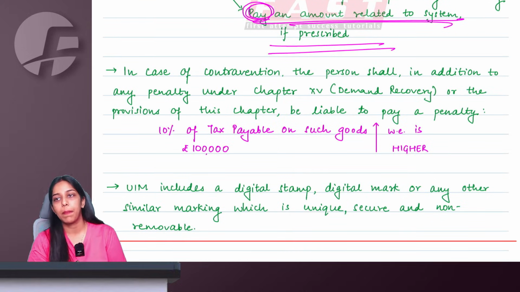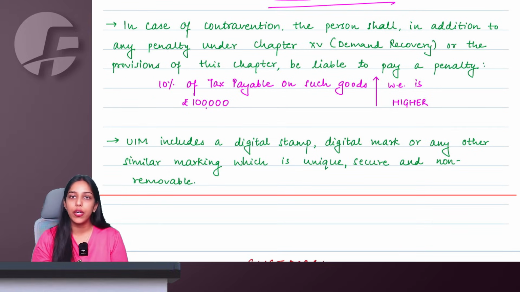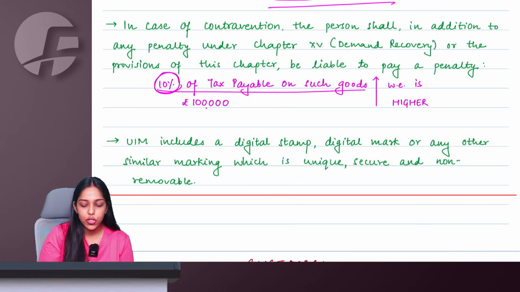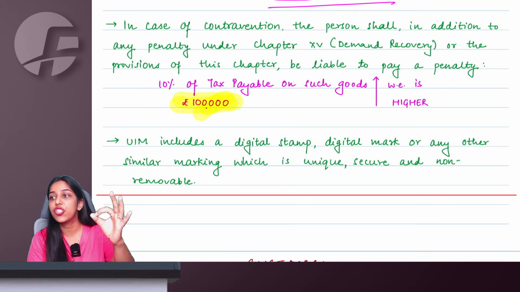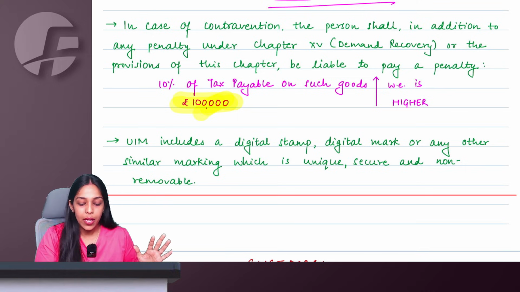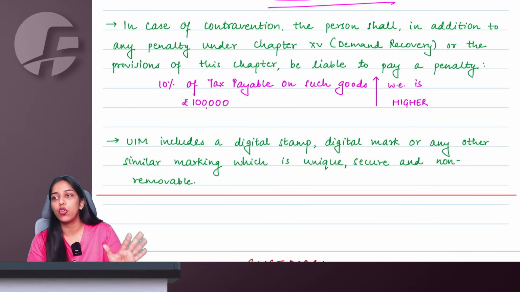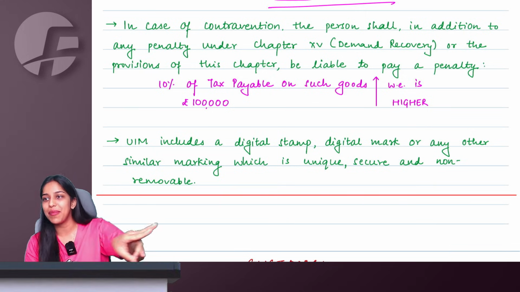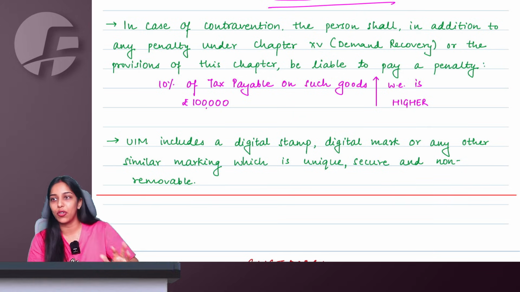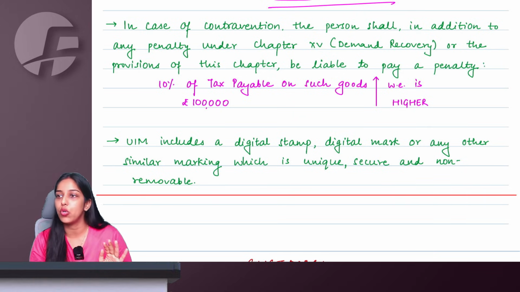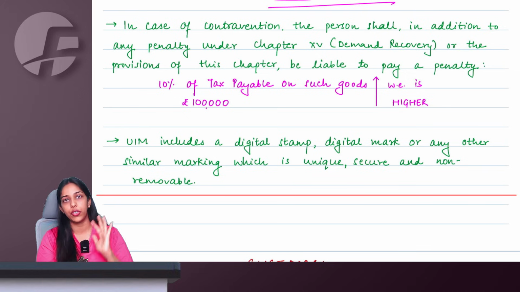If you are contravening, meaning let us say your goods are notified, or you are a notified person who has to comply with this UIM mechanism and you are not doing so, they can levy a penalty on you, which can be 10% of tax payable on such goods, or 1 lakh rupees, whichever is higher. Meaning, ma'am, the minimum penalty becomes 1 lakh rupees under CGST, same under SGST. So practically 2 lakh rupees if you are not complying with the UIM mechanism, if applicable to you.